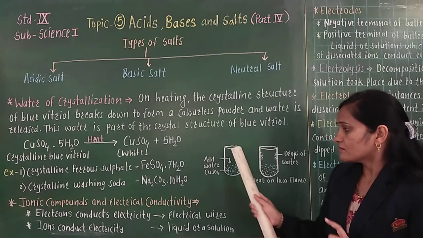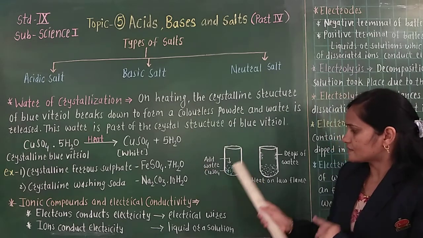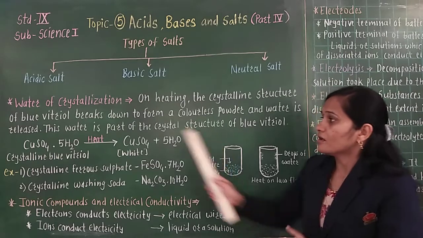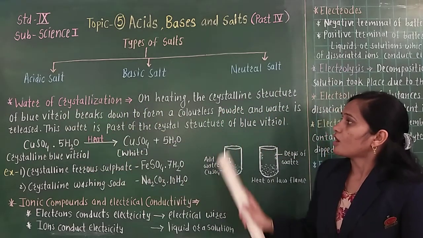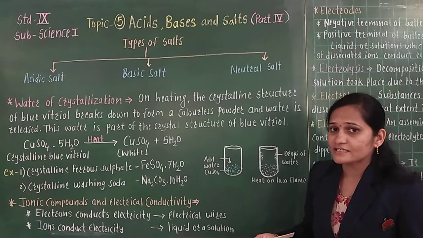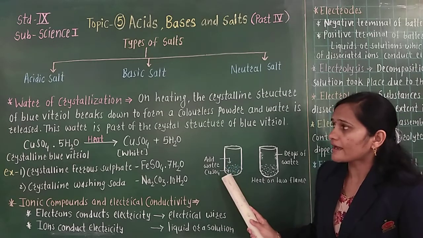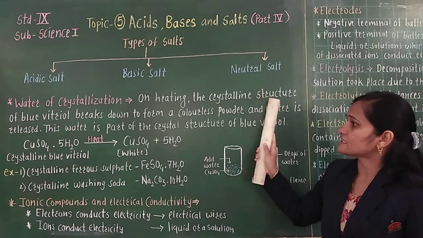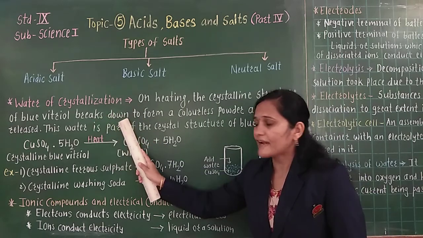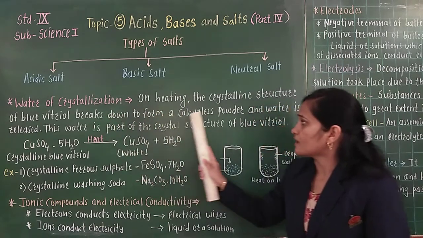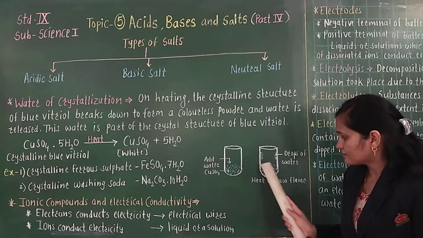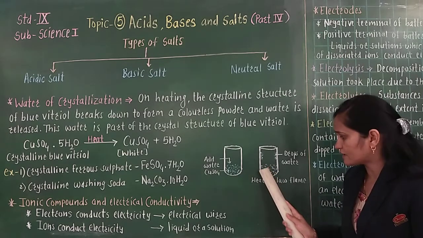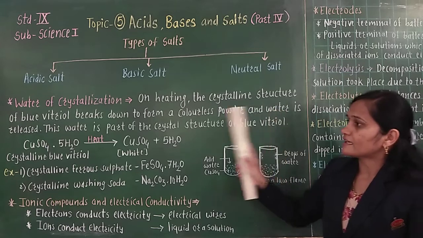Which chemical substance did we take here? Blue vitriol. Blue vitriol means what? Copper sulfate. On heating, what changes have you observed in this activity? The crystalline structure of blue vitriol breaks down to form a colorless powder. Colorless powder means whitish powder. We can see it in the downside part of the test tube, and water is released.